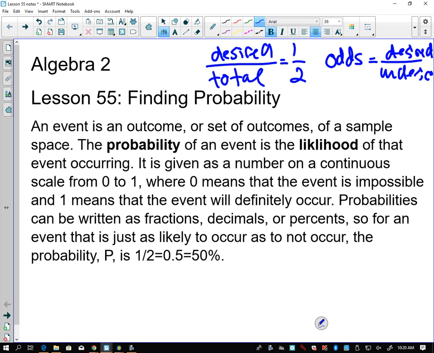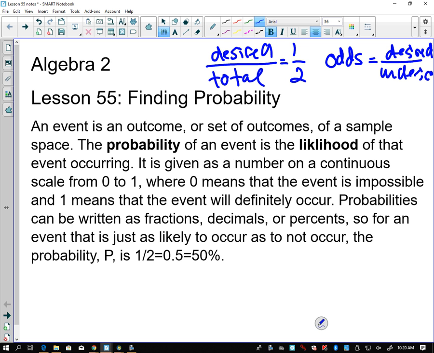Let's say I'm going to flip a coin and I want either heads or tails. How many are desired? 2. How many total options are there? 2. What's 2 divided by 2? 1.